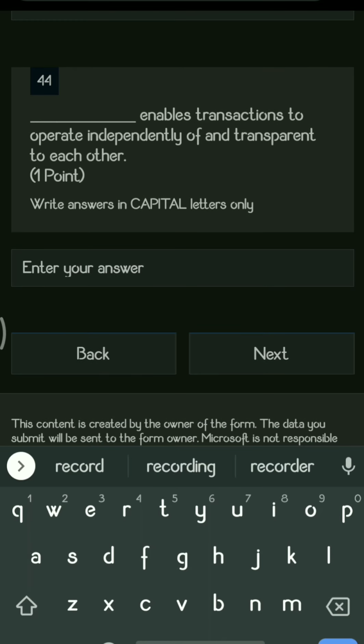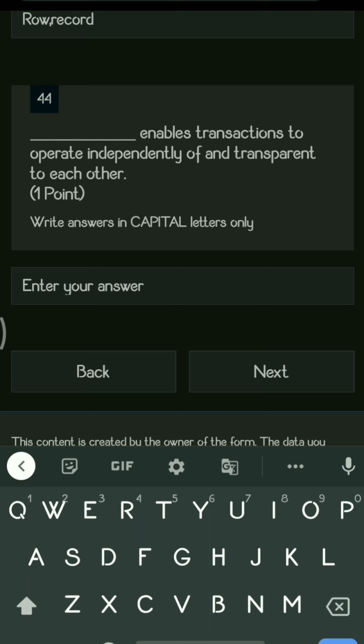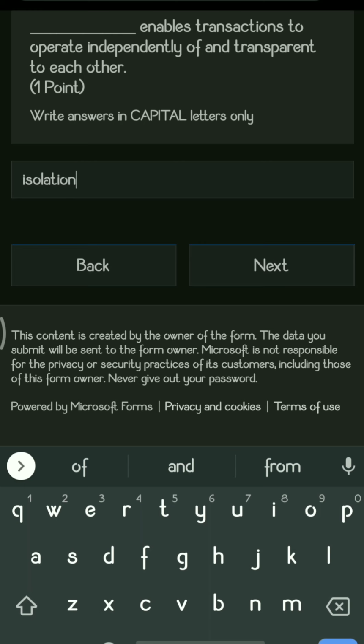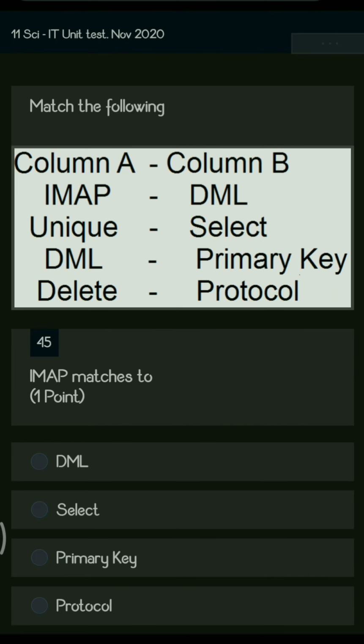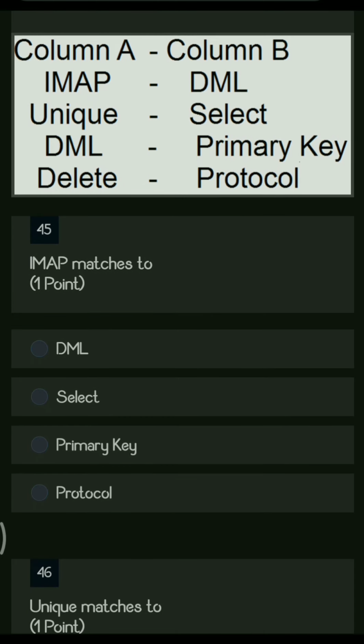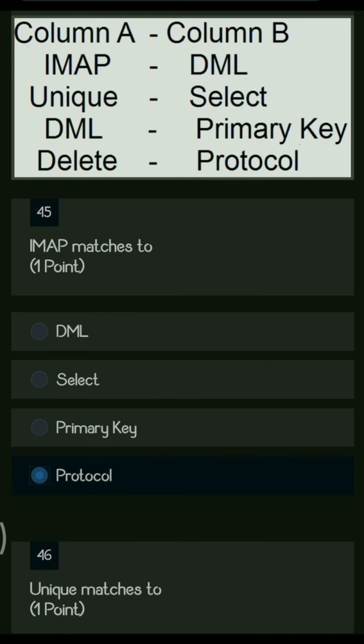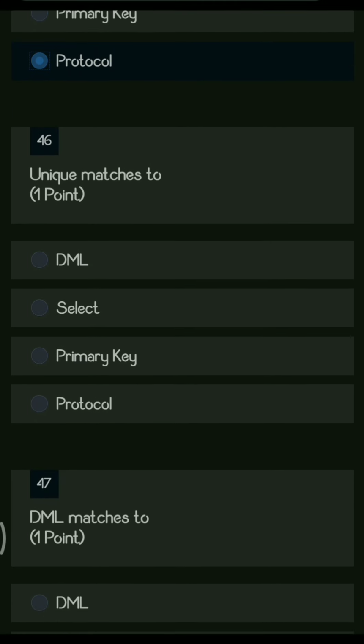Next question. Dash enables transactions to operate independently of and transparent to each other. So this is one of the properties of transaction, and the right answer is isolation. Next question is match the pairs. So the first match the pair is IMAP, and IMAP is a protocol. So protocol is the right answer.